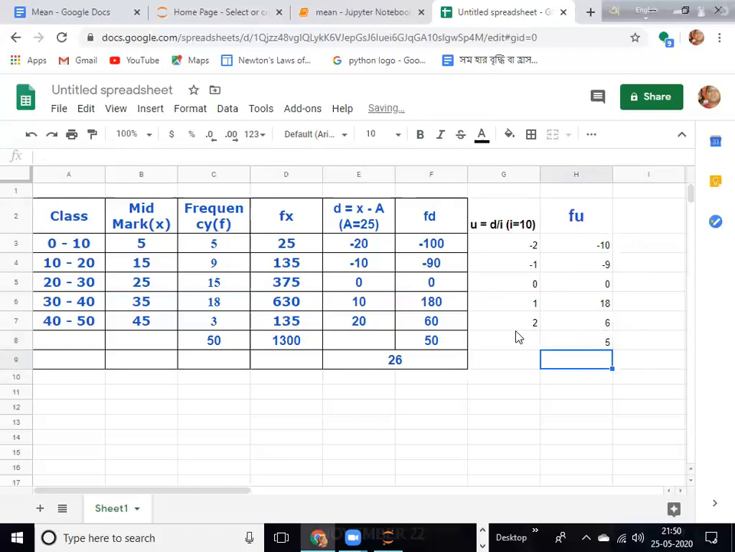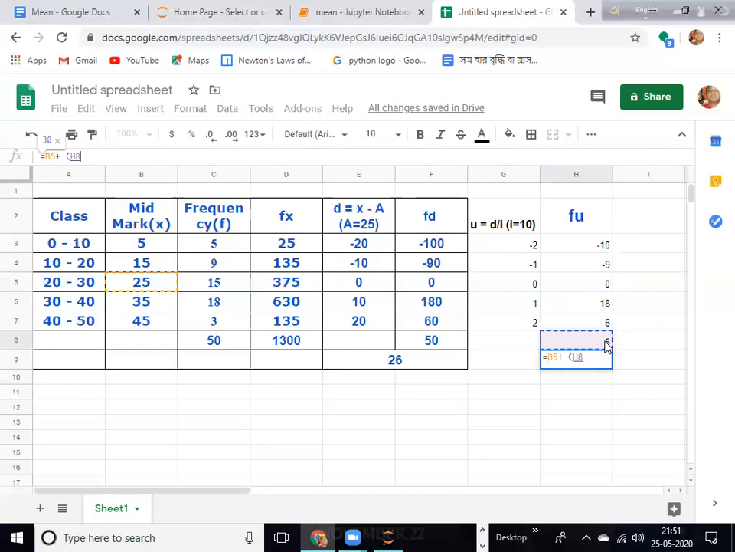So you got sigma fu. This is sigma fu. The sigma fu is 5. Now what is the formula for this? The formula is actually, assume mean A. We can write it by this technique. What is A's value? A is 25, which is B5. Then that will be added with sigma fu. This sigma fu is H8, because you see the column is H and the row number is 8. So the 5 is H8.